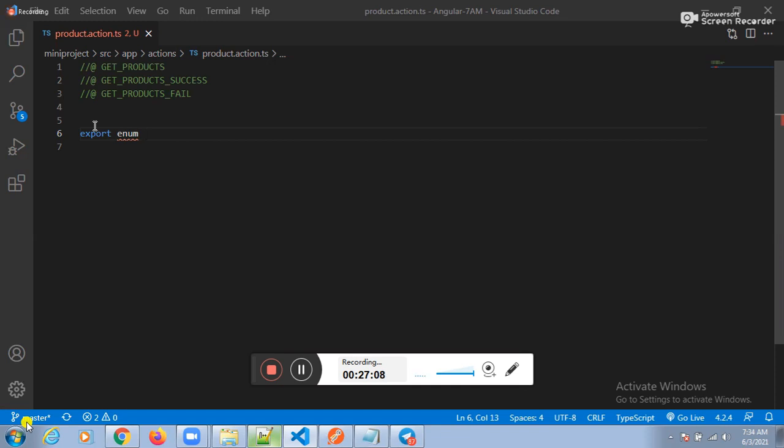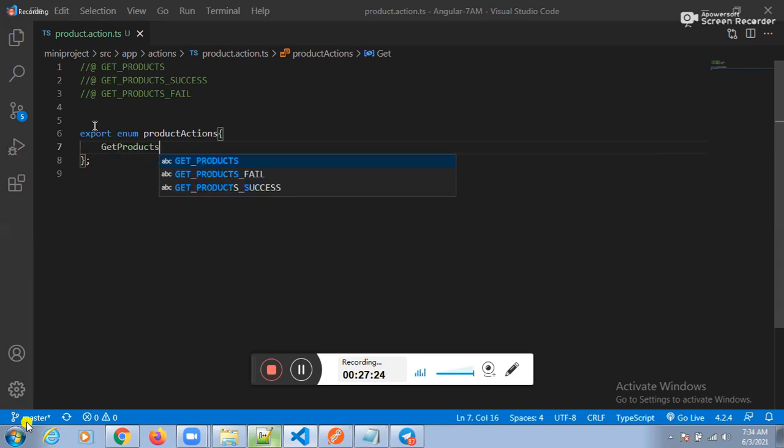Export enum. What do you want to place? ProductActions. Any name we can place here, not an issue. Fine. What is our first thought? Get products equal to products loading. Guys, it's just for remembering the name, that's it. You can place anything, but in real-time applications they follow these standards. If you don't want to follow them, don't.